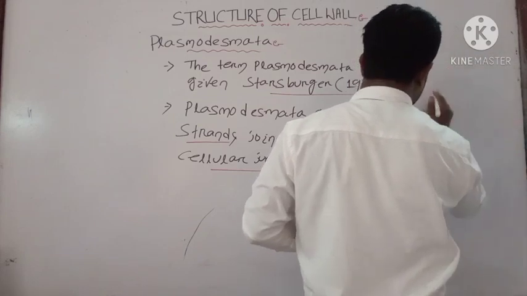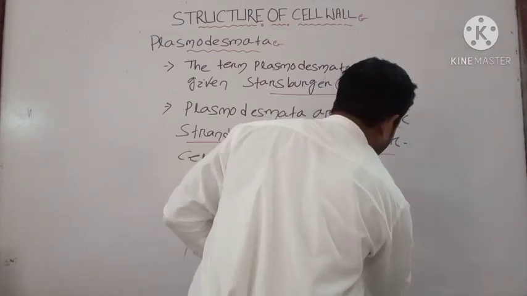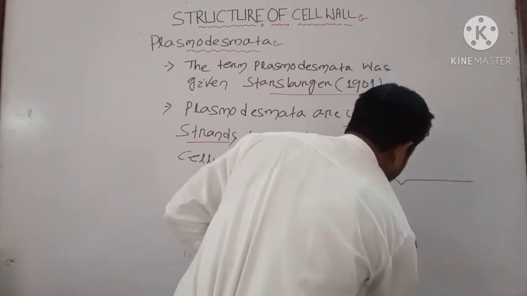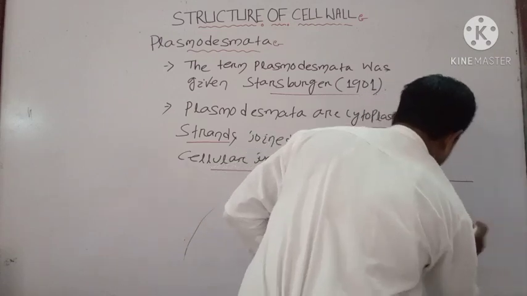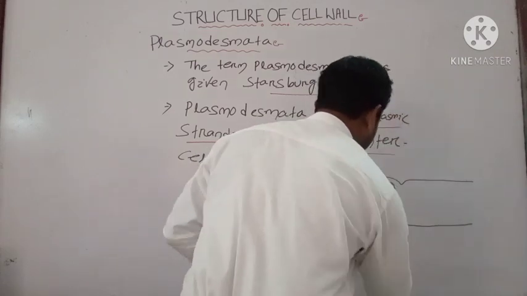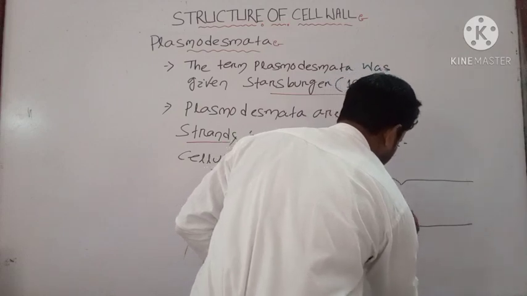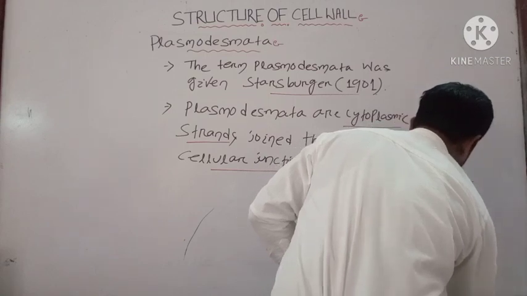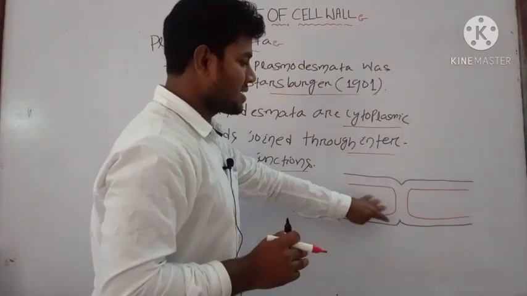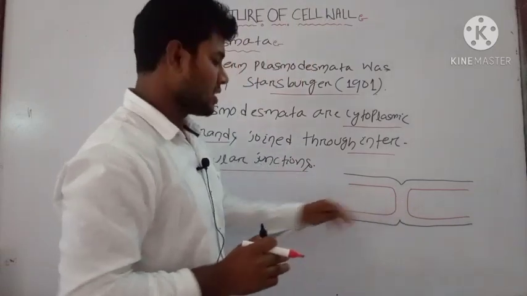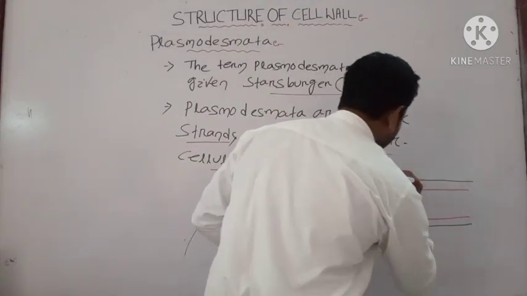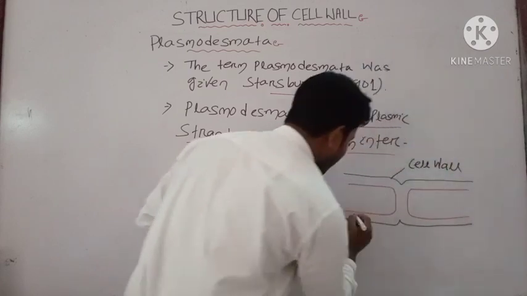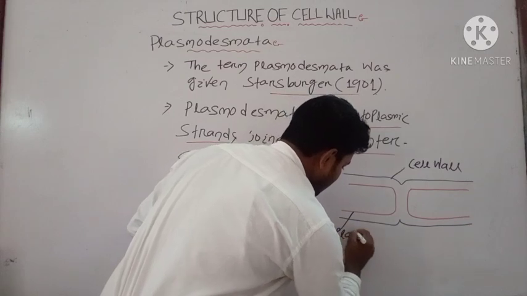Suppose this is your cell. Okay, these are two adjacent cells that are present near to each other, and this part is known as your cell wall, and this part is known as your plasma membrane.